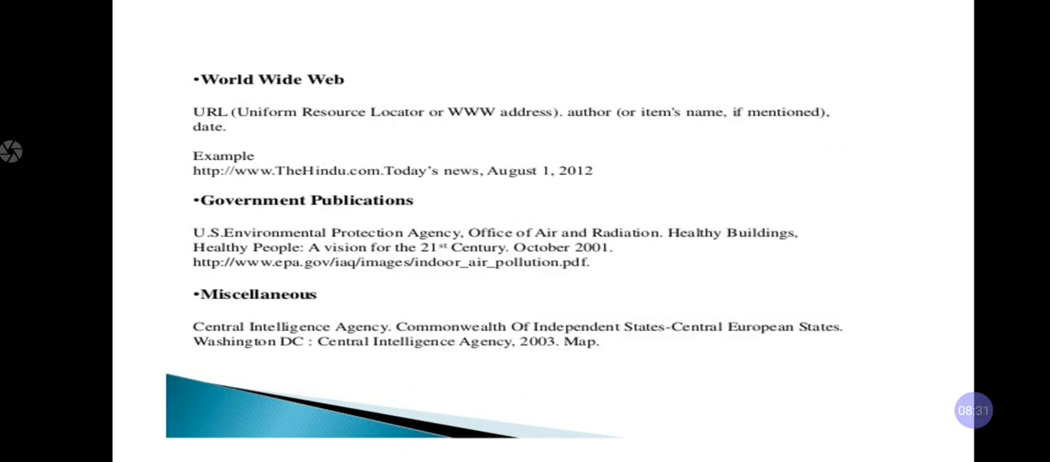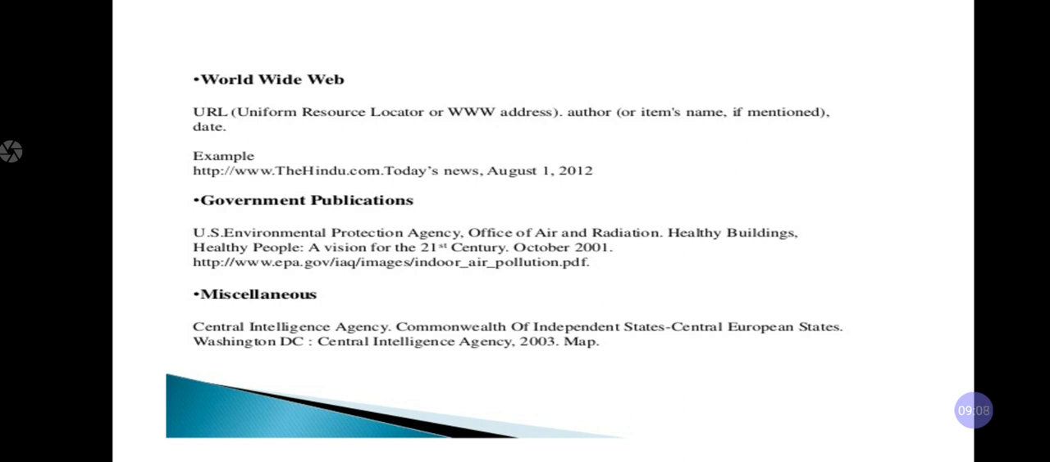World Wide Web, when you are going to use the www. See, URL, Uniform Resource Locator. This is the full form of URL or www address. Author's or item's name if mentioned, date. For example, http www.thehindu.com, Today's News, August 1st, 2012. This is the URL information.